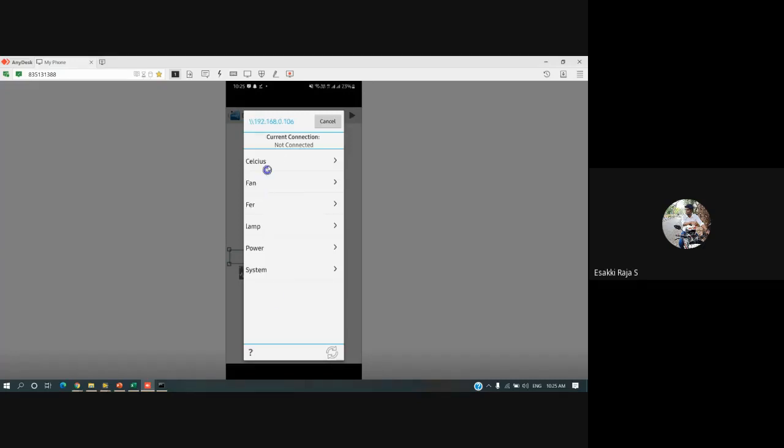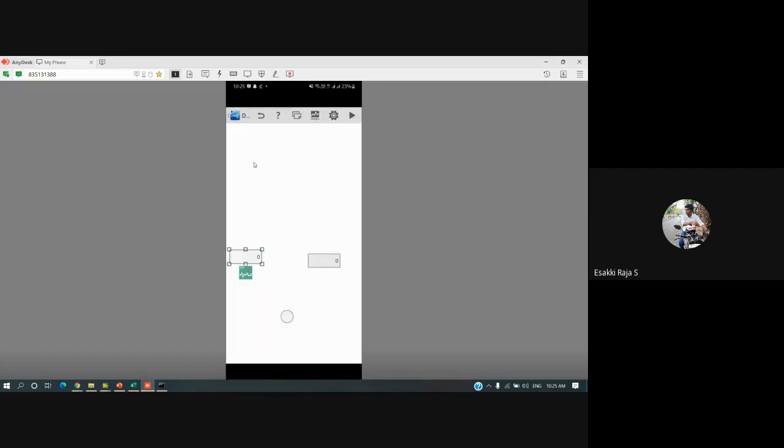Here I have so many variables which I have created even before also. But now we know that my control is under the Celsius library. So I'll click on it. I'll select C. So now this is configured. You can identify this configured state by this graph icon. Now you can see it's coming in green color. But if you see these things, they are coming in black. That indicates these two are not configured.